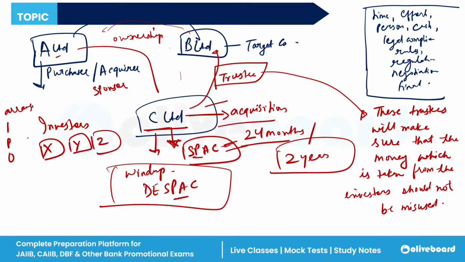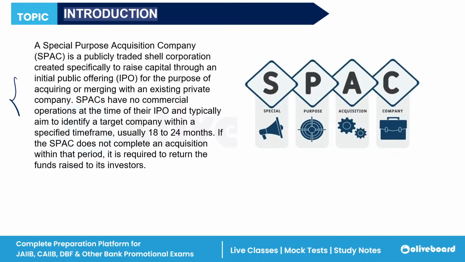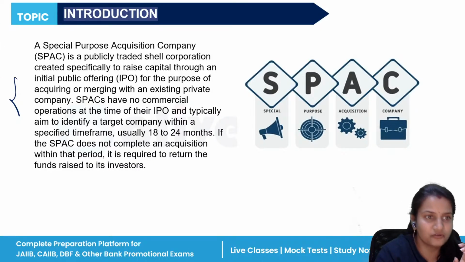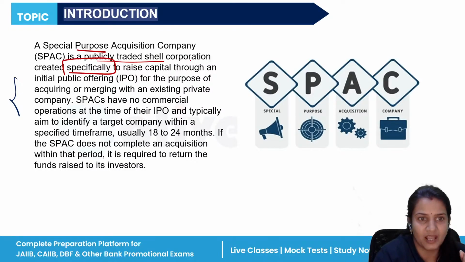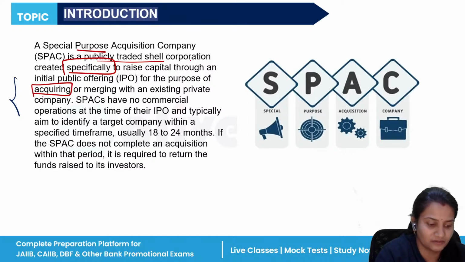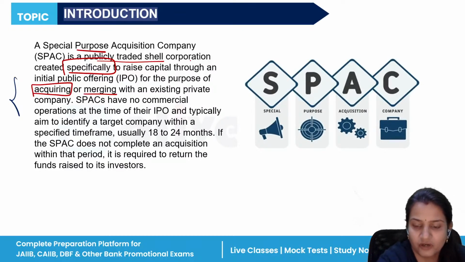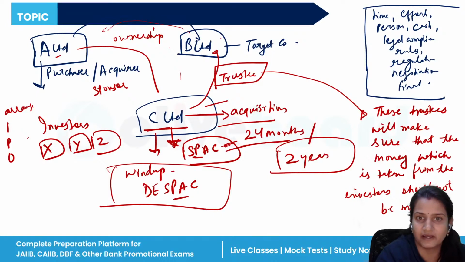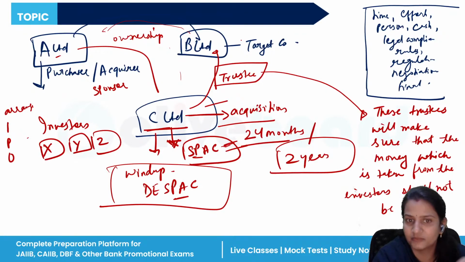Now let's move back to our slide. If you read this statement now, it will be clearer to you. A special purpose acquisition company is a publicly traded shell corporation that is created specifically for raising capital through an IPO. The IPO is for the purpose of acquiring or merging, just as we have studied here. For any kind of acquisition or merger purpose, these companies have been created.